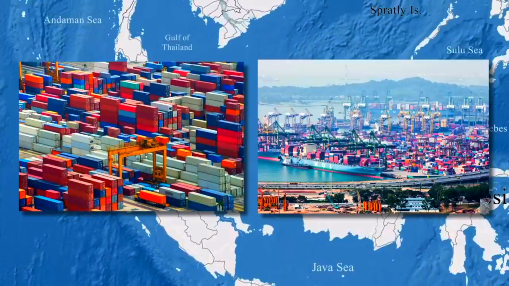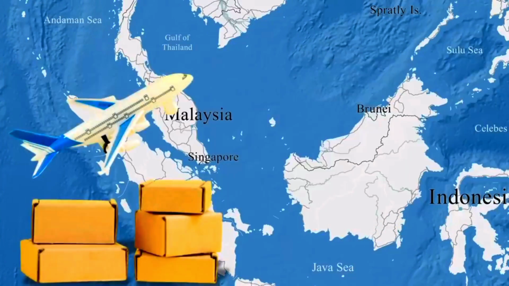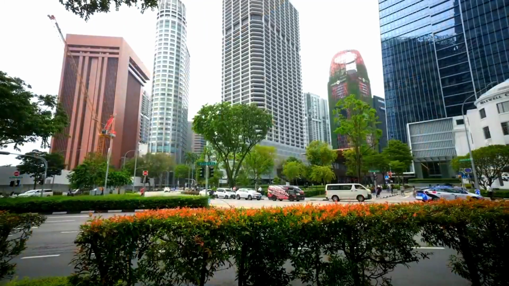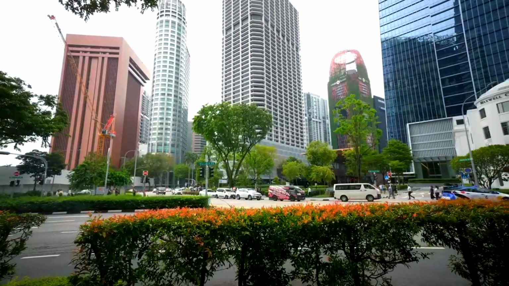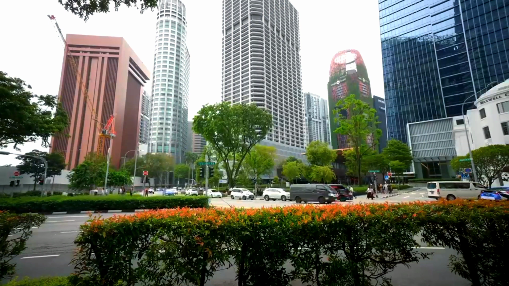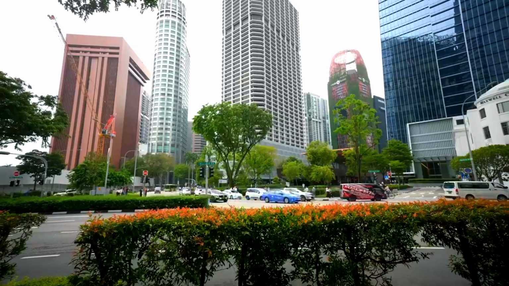It doesn't just export its own products. It acts as a crucial transit and processing hub for goods moving in and out of Southeast Asia. In other words, Singapore is deeply embedded in the flow of international trade. So, if Trump's higher tariffs on countries like Vietnam, China, or Thailand slow down their exports to the US, that slowdown could ripple through Singapore as well.